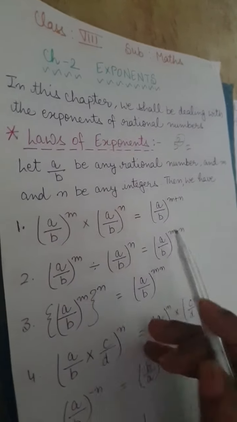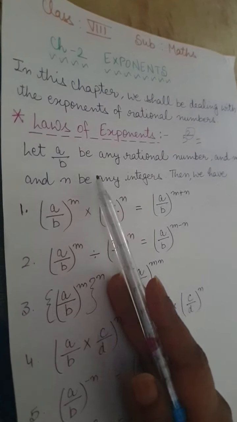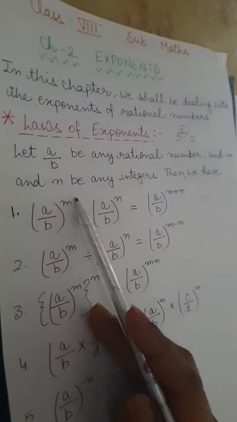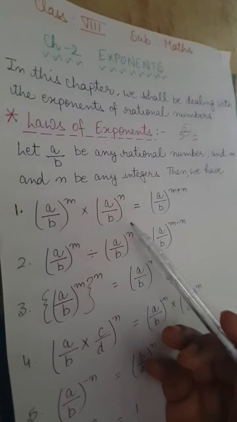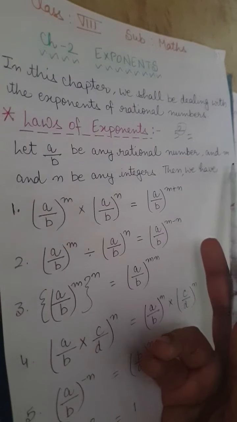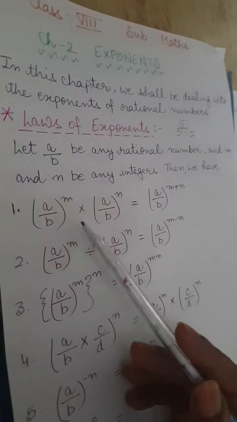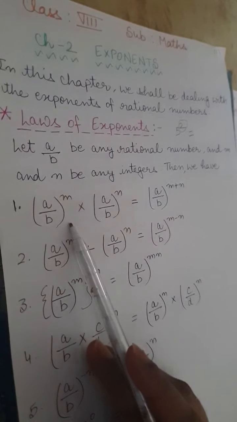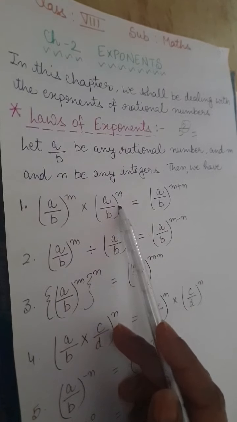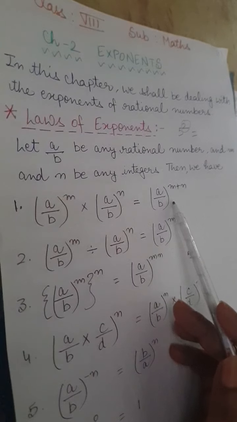Fine. Now the laws of exponents, what we are taking, let a upon b be any rational number and m and n be any integers. What we are taking, that a upon b is any rational number and m and n are integers. Then we have, if a upon b whole power m multiplied by a upon b whole power n, then it can be written as a upon b whole power m plus n.